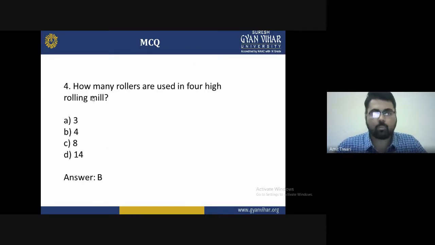Fourth, how many rollers are used in the four-high rolling mill? The options are 4, 3, 8, and 14. The correct answer is 4. Basically, a four-high mill uses four rollers: two in the upper part and two in the lower part. By this, you apply the forces on the particular area while maintaining speed, and it is easier to reduce the diameter. So for a four-high mill, we have four rollers.